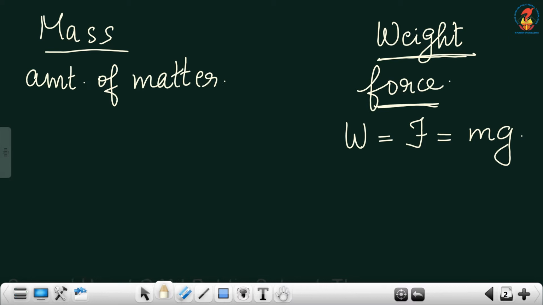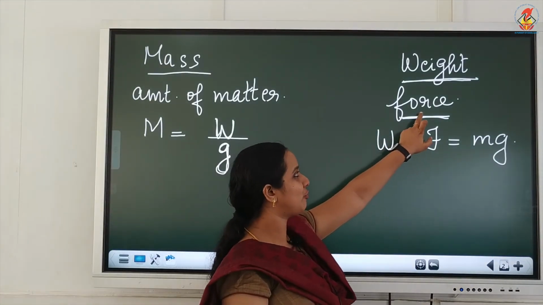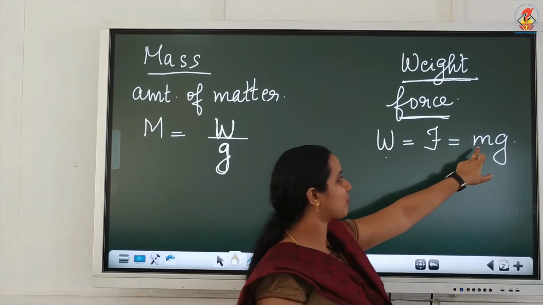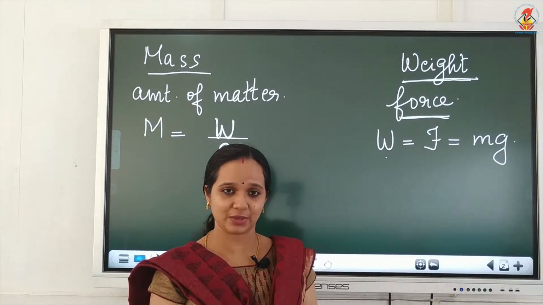And from this equation we can easily get an equation for mass as m is equal to w by g, where w is the weight and g is the acceleration due to gravity. So weight is equivalent to force and it is equal to the product of mass and acceleration due to gravity.